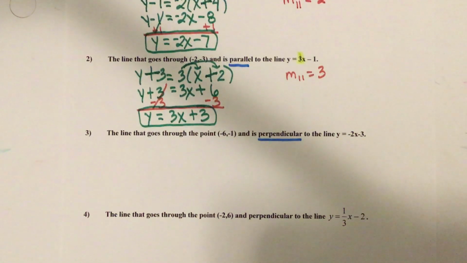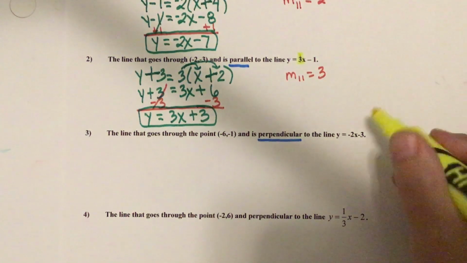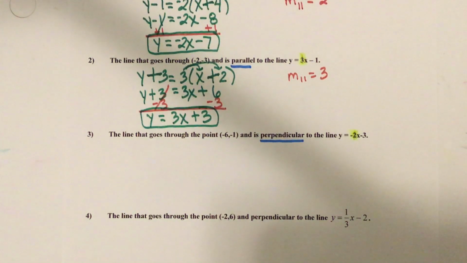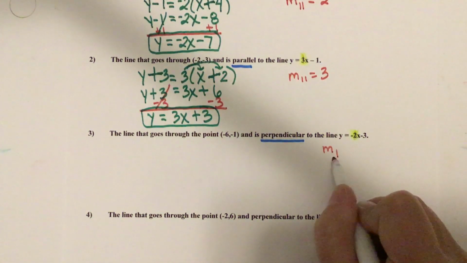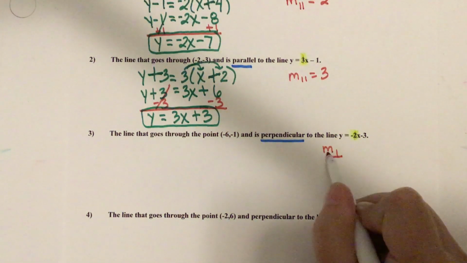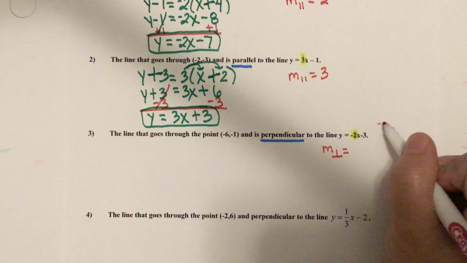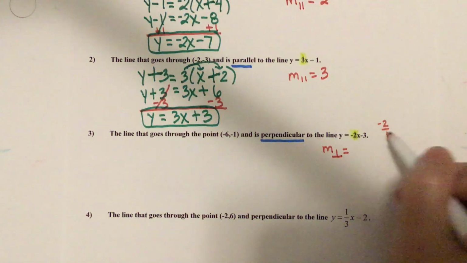Okay, let's try perpendicular. So this time I want to be perpendicular. So what is the slope of this line? -2. Okay, so let me show you the symbol for perpendicular. So slope, it's an upside down T. This is the symbol for the slope of the perpendicular line. Now remember, -2 is the same thing as -2 over 1 because every number is understood to be over a positive 1.